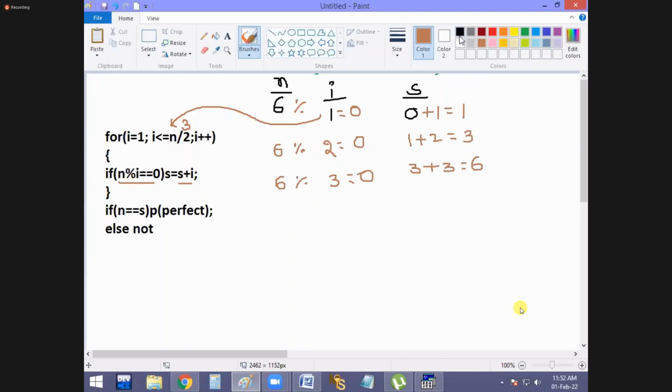And now everyone take a look at this. 2 less than or equal to 3, condition true. 3 less than or equal to 3, also true. And finally 4. 4 less than or equal to 3, condition false now. When the condition is false, it comes outside. When coming outside, it is checking the condition now.